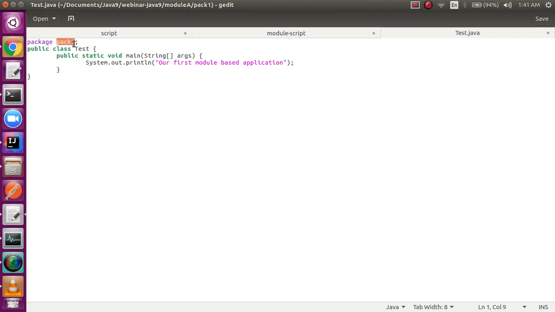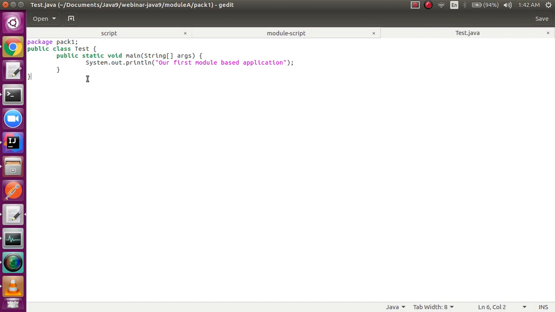Right now it's pack1, which I wouldn't suggest you use; use the correct convention for naming packages, something like com.noldes. But just to make things simpler and to understand the concept of module, I have just specified it as pack1. So when you go for your own projects, go for com.noldes or something like that.